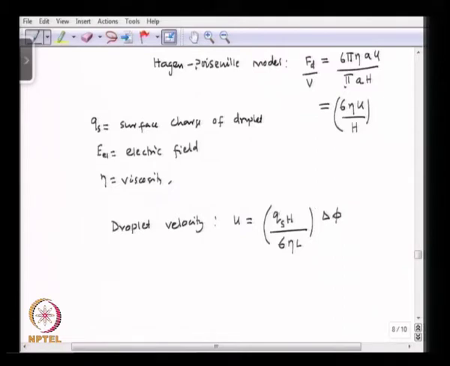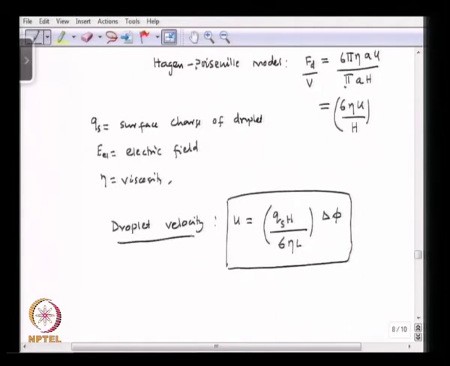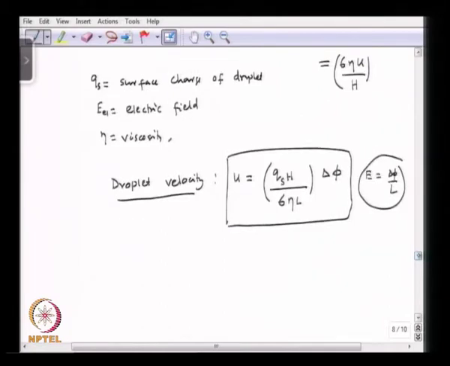Okay. So, that is the expression for the droplet velocity. The electric field is represented by delta phi over L, okay, where L is the length scale of the droplet in this case. Okay. So, let us move on and talk about direct electrowetting.